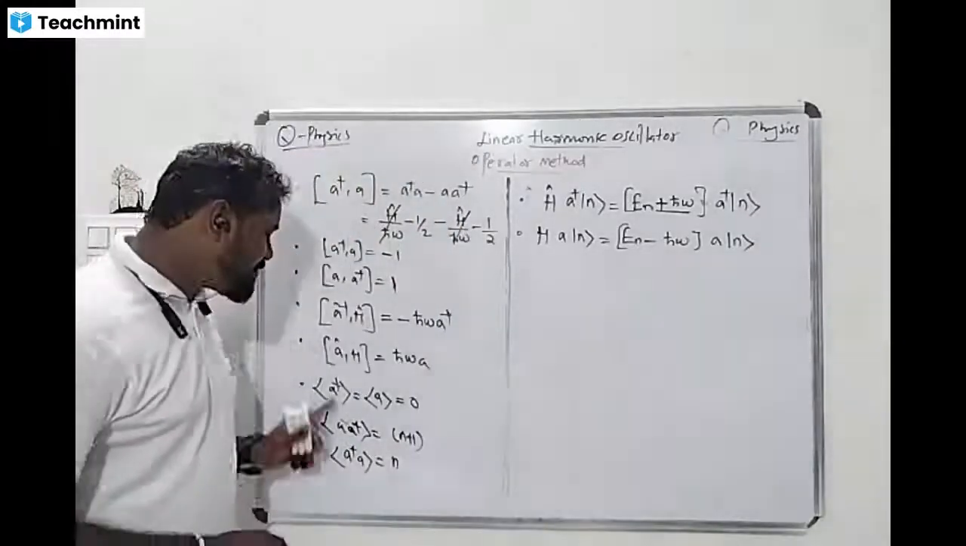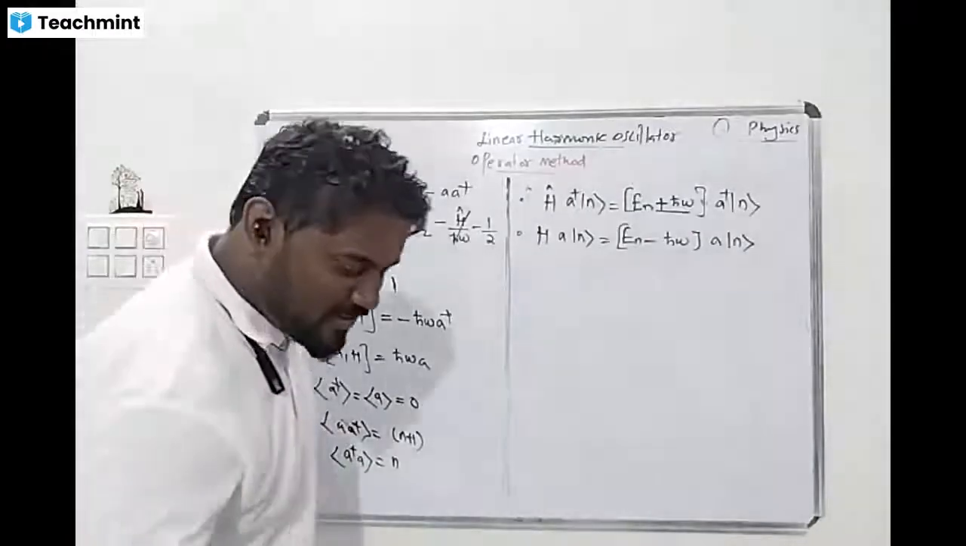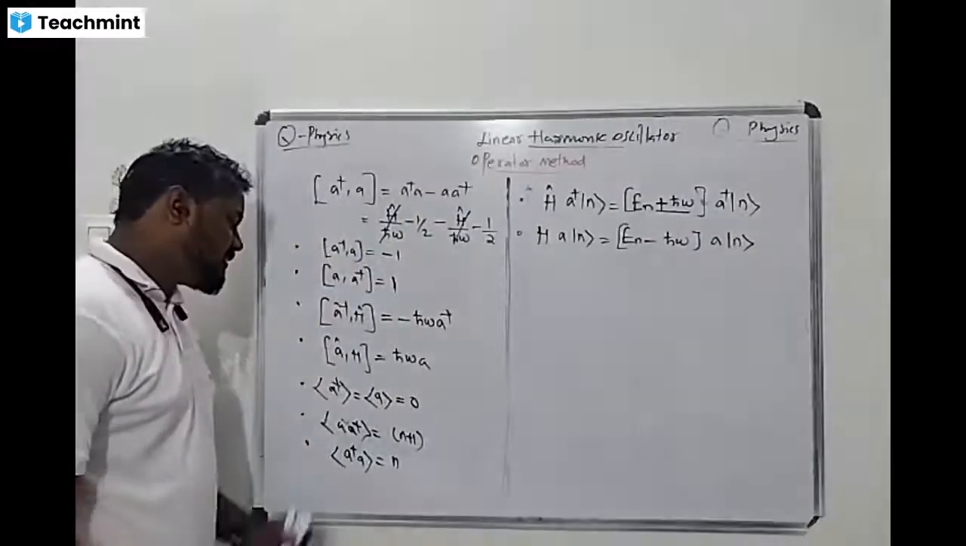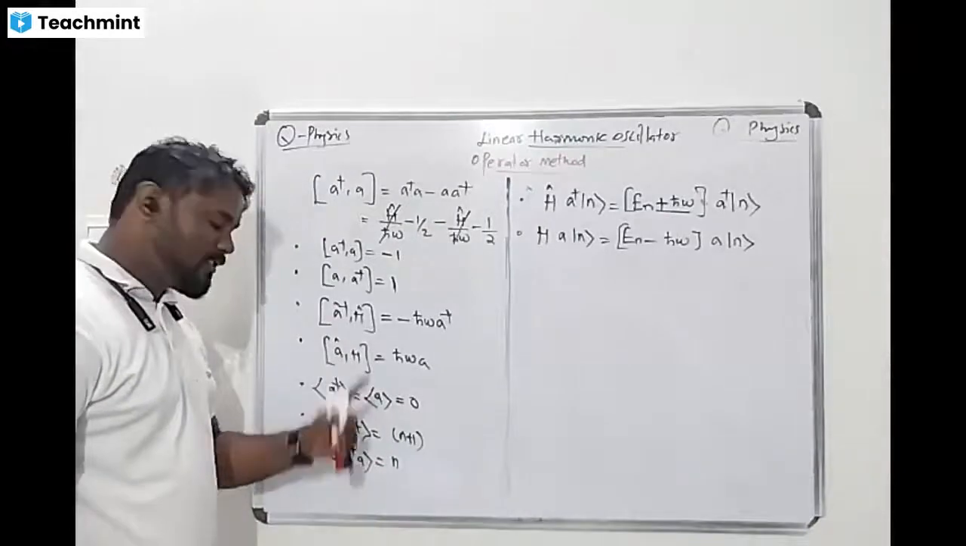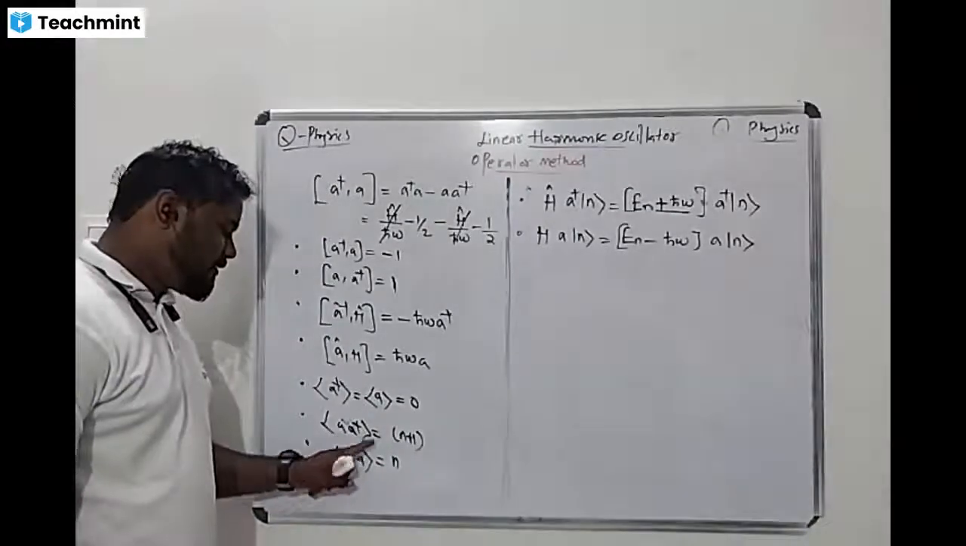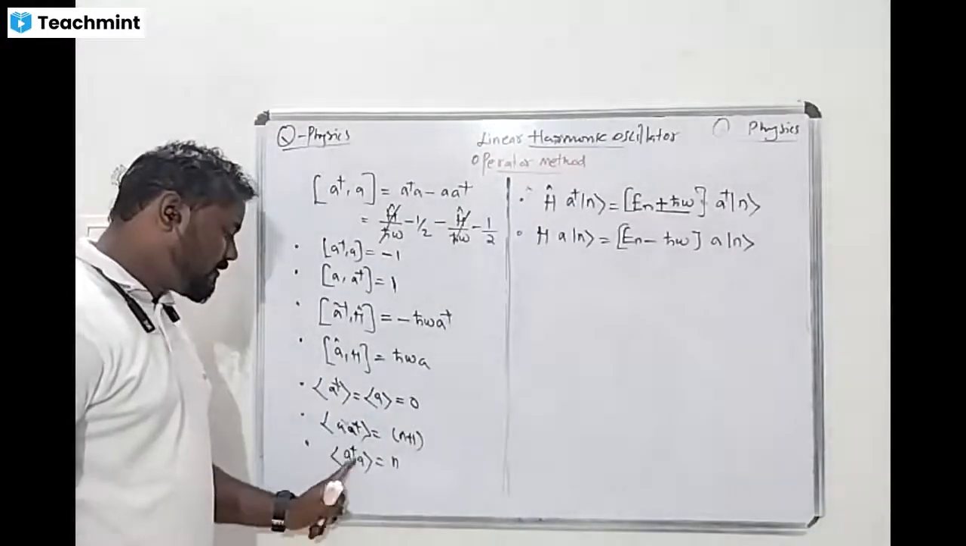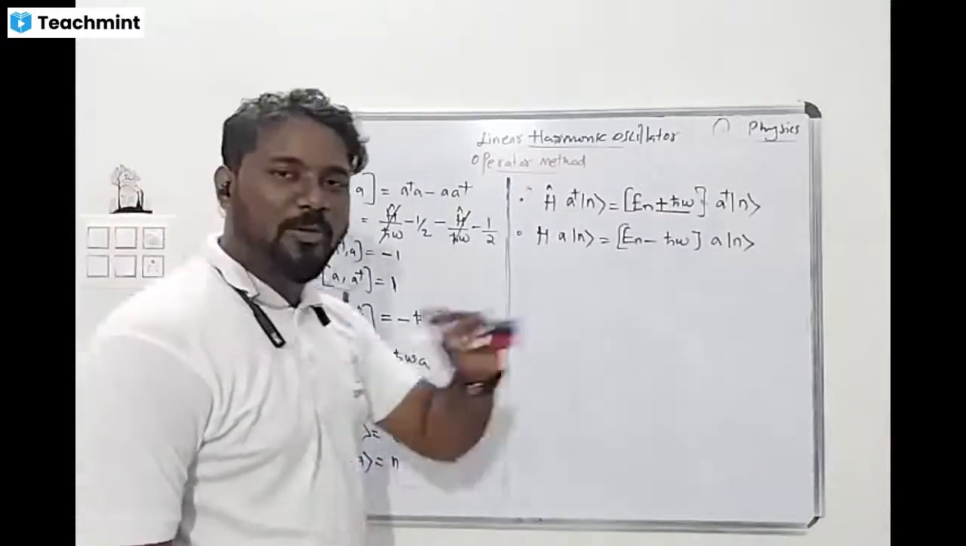What are the expectation values? The expectation value of A dagger and of A is equal to 0. The expectation value of A A dagger is equal to n plus 1. The expectation value of A dagger A is equal to n. Yeah, super ma'am, Gavmi ma'am.